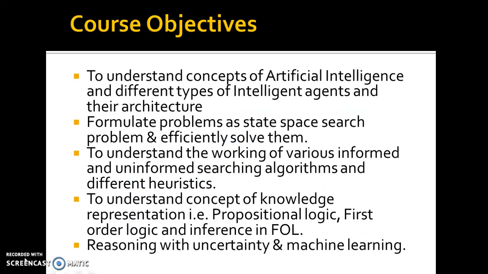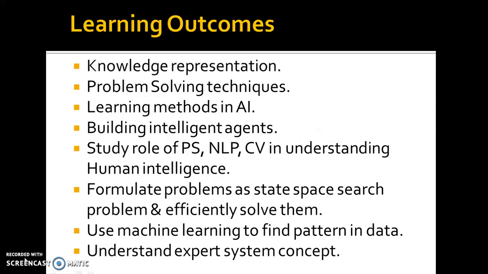What are the objectives of our course? To make candidates understand the concept of artificial intelligence and different types of intelligent agents and their architecture, how to formulate a problem as a state space problem, and how to efficiently solve them, and to make students understand the working of various informed and uninformed searching techniques and different heuristics which are used in the informed search technique, to make them understand the concept of knowledge representation, that is propositional logic, first order logic, and how to do the inferences with propositional logic and first order logic, reasoning with uncertainty, and different machine learning techniques to be understood.